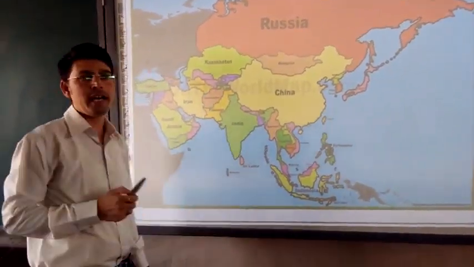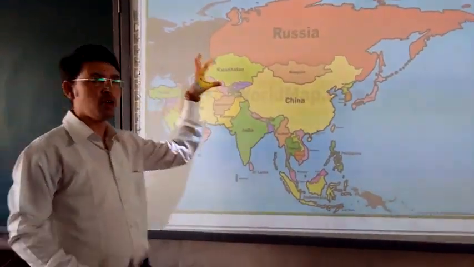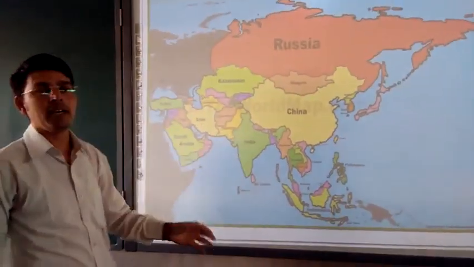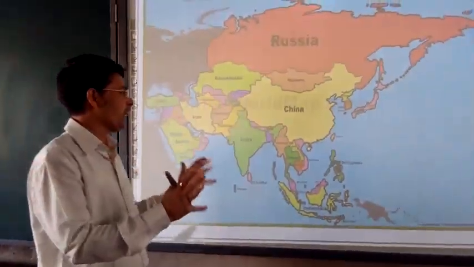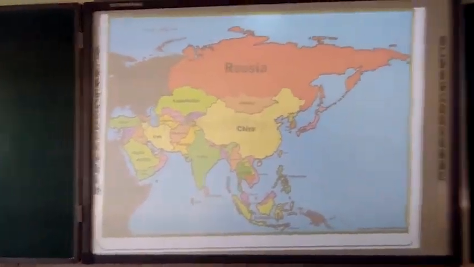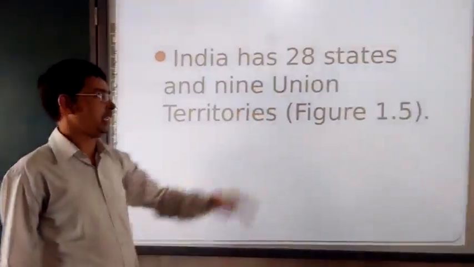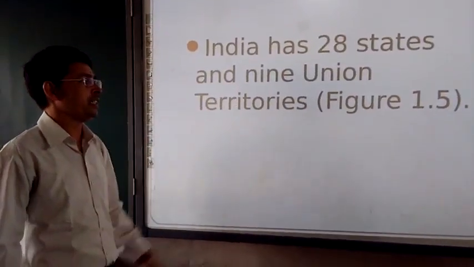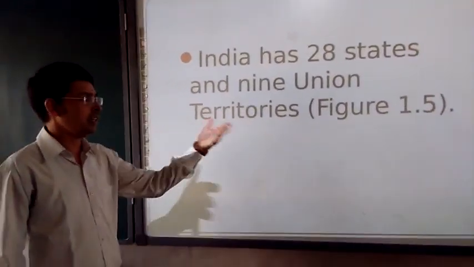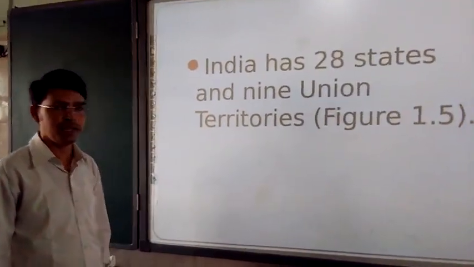India is also called a subcontinent, a part of a continent which has all the features of a continent. India has very unique features, which are called physical features. Moving further, India has 28 states and 9 union territories. With the help of figure number 1.5, in the upcoming slides we are going to see the 28 states and 9 union territories.